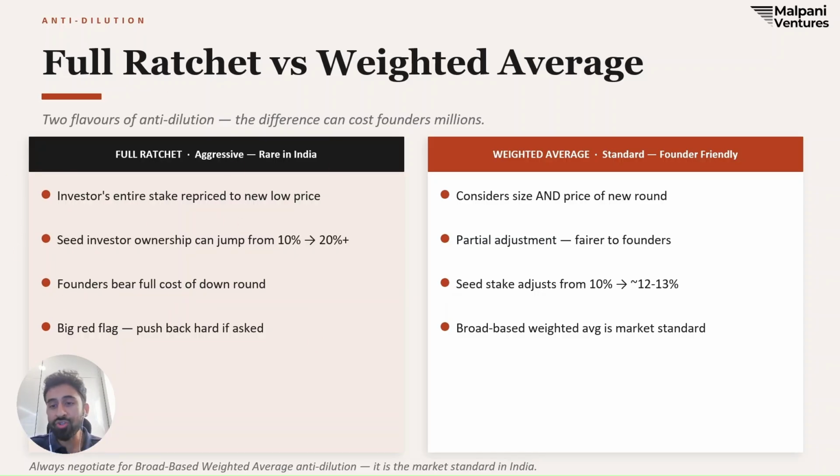Now in weighted average, it takes into account both the new price and how many new shares were issued. The adjustment is usually proportional and much fairer. The seed investor's stake might adjust from 10 to 12-13%, but not double. So your term sheet should always say broad-based weighted average anti-dilution. If an investor is asking for full ratchet, it could actually be a serious red flag.